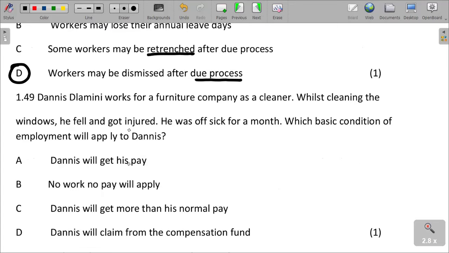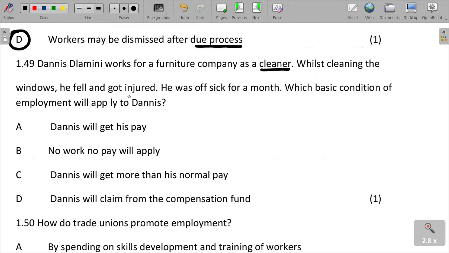Dennis Dlamini works for a furniture company as a cleaner. While he's cleaning the windows, he fell and got injured. He was off sick for a month. Which basic condition of employment will apply to Dennis?